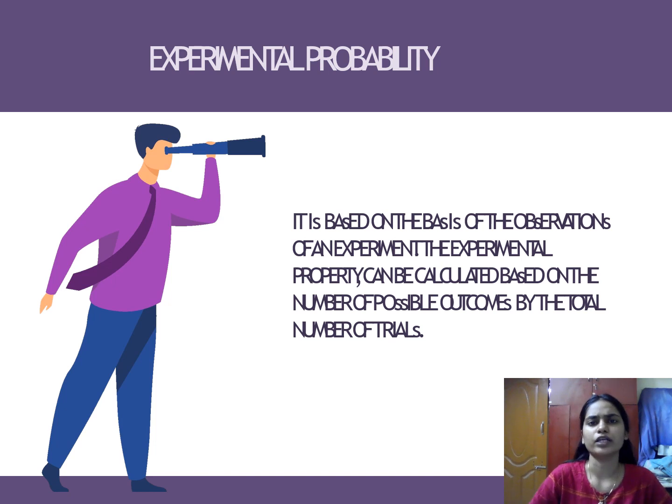What is experimental probability? Here there is a contrast, since theoretical and experimental are completely different. It is based on the observations of an experiment. The experimental probability can be calculated as the number of favorable outcomes divided by the total number of trials.